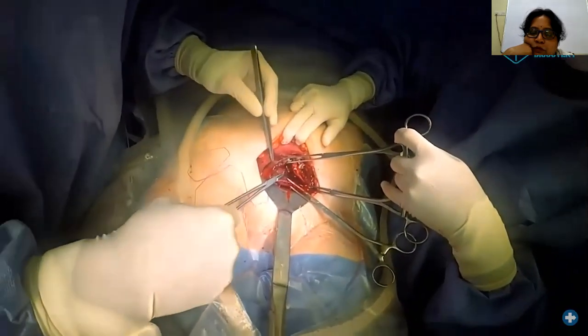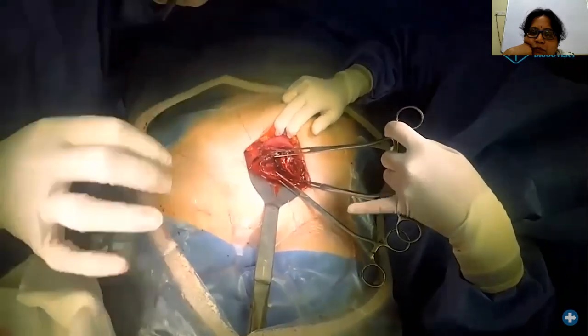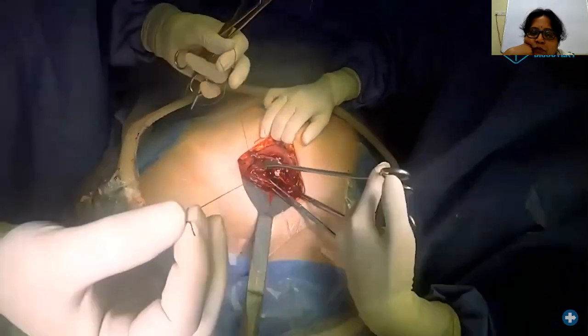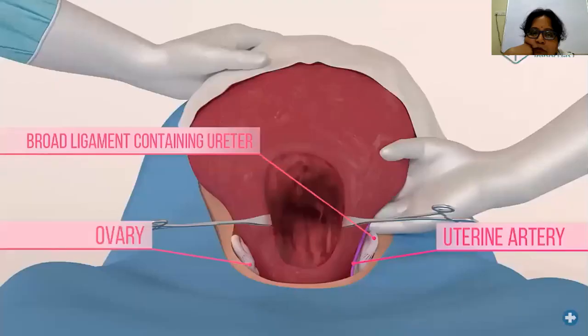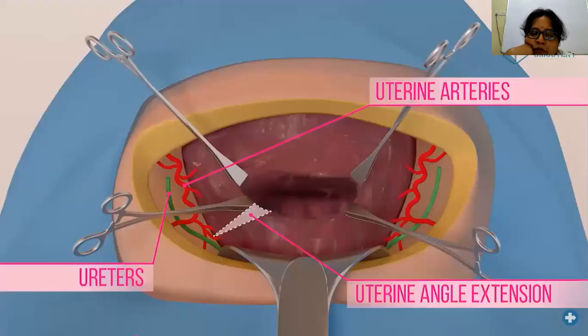When there is an angle extension, it is important to secure the uterine angles by placing a green armitage on either side of the angle. This is necessary to ensure hemostasis and to avoid injuring the ureters. Note the proximity of the angle extension to the ureters, shown in green, and uterine arteries, shown in red. This is particularly important in obstructed labors as the risk of bladder injury, ureteric injury, and/or fistula formation is high. In cases of obstructed labor with fetal demise, a destructive delivery will prevent this complication.